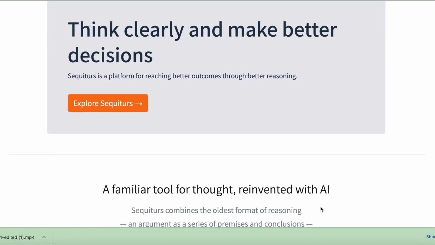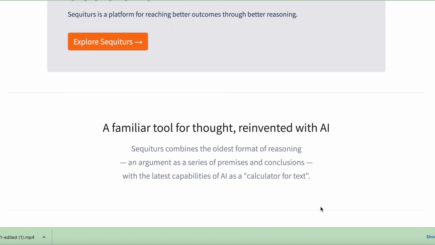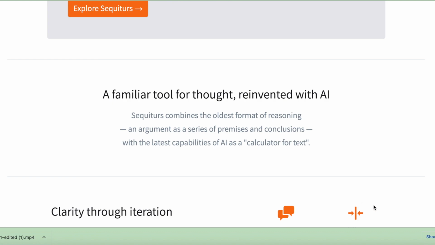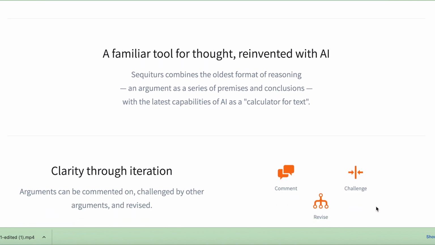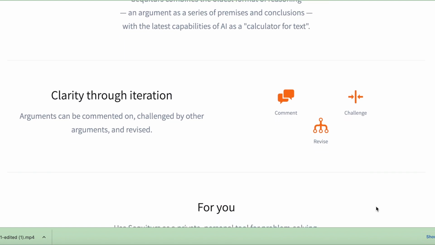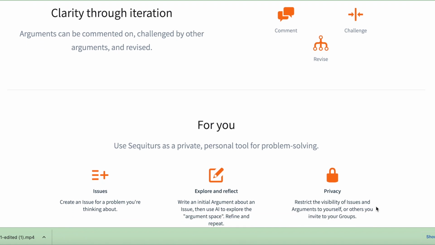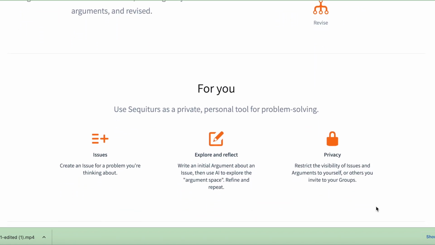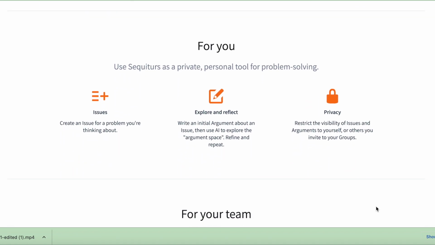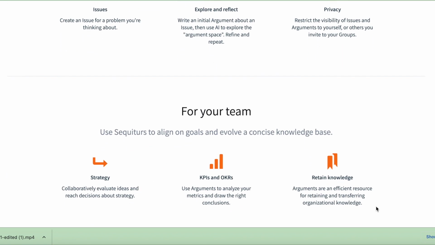Sequiturs.ai is the platform for clear thinking and better decisions. Sequiturs.ai provides structure for your perspectives so others can engage with those perspectives in very productive ways, really so we can understand one another on important issues. Whether it's teams or colleagues, friends or acquaintances, or just you yourself trying to gain clarity on your own views, Sequiturs.ai is the platform for reaching better outcomes through reasoning.